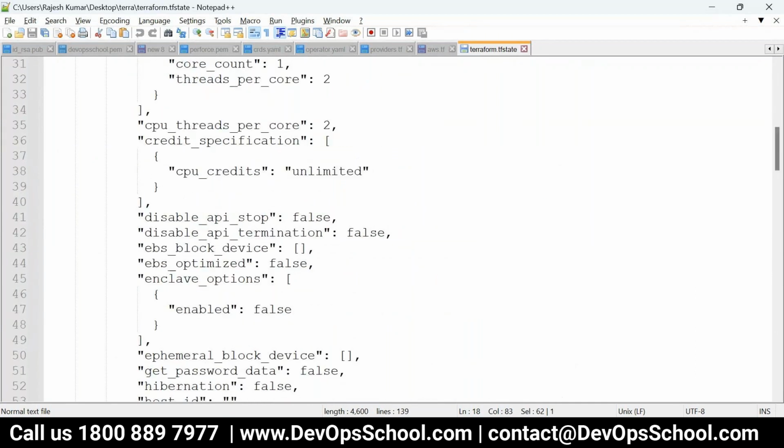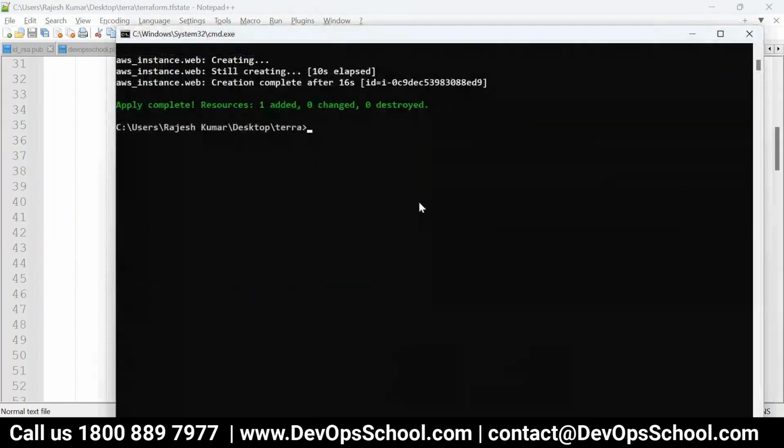How do you see it through the command line? Terraform show, remember. So first init, then plan, then apply, and then show. Show will tell you which resources you created. Are you understanding?